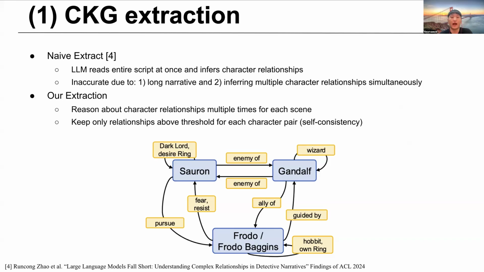On the other hand, our extraction method infers character relationships multiple times for each scene. Then we only keep relationships above a threshold for each character pair. This is a kind of self-consistency approach. It can generate a more accurate and consistent character knowledge graph.